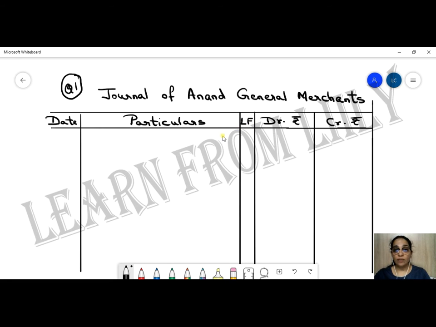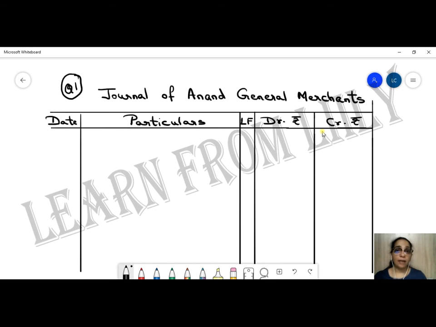So after the journal we post our entries into the ledger accounts. Ledger folio means the page number of the ledger where I have posted this particular entry. So this helps us for cross-referencing between journal and the ledger. And then we have debit rupees here and credit rupees here.